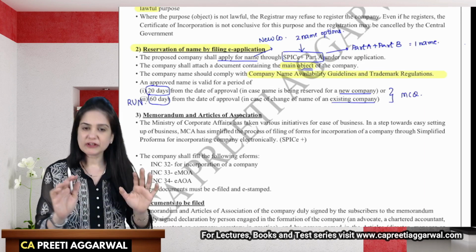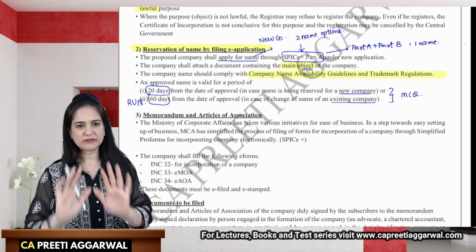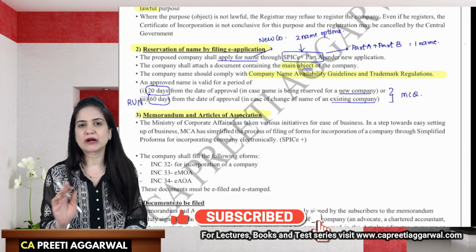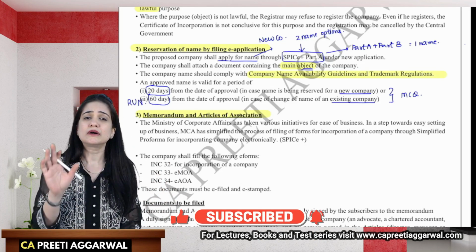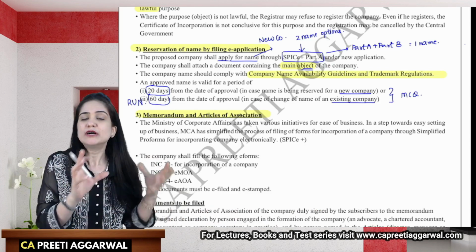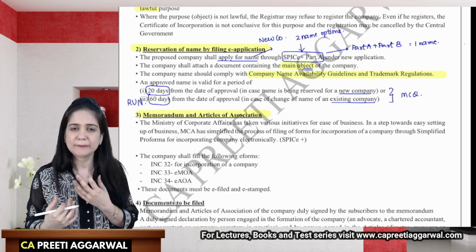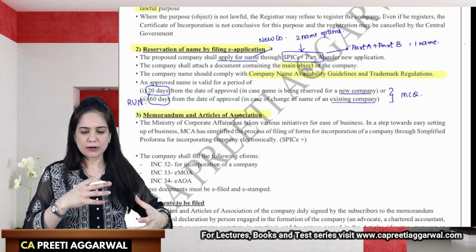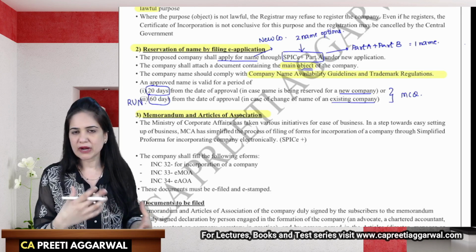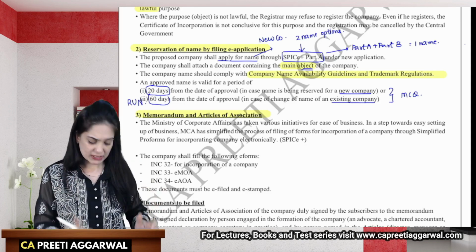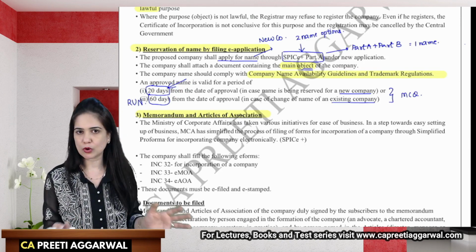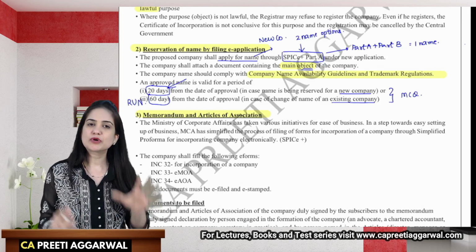Then after we have finalized the name, okay, after we are done with the name, then the next thing is to draft the memorandum and articles of association. Don't start the registration process unless you're ready with these documents. Like when I incorporated the company, I first applied for the name. When I got the name, immediately I was planning how to draft my memorandum and articles of association, because we have a time limit. It is valid only for 20 days. So in these 20 days, we need to also fill Part B, otherwise that name won't be available. It will no longer be available for us. So the first thing is you keep all the documents ready.